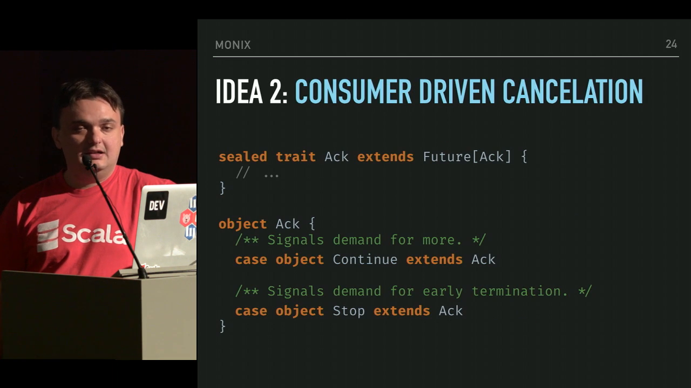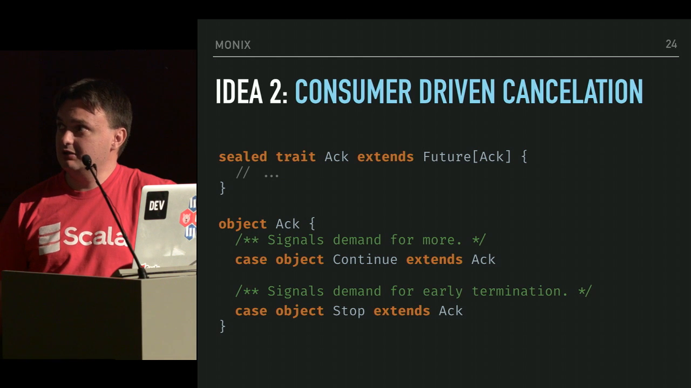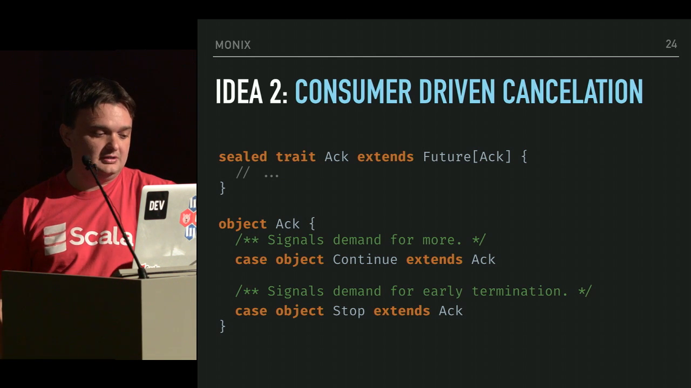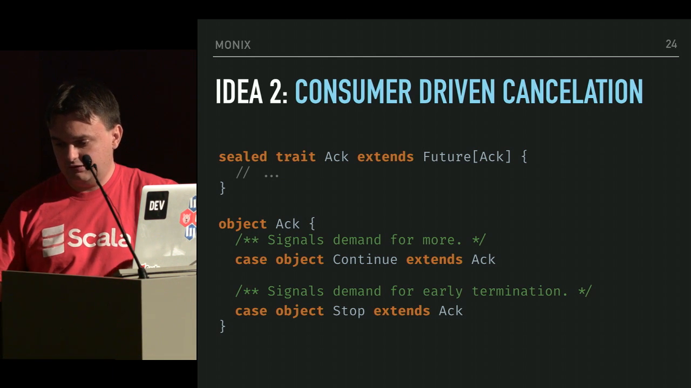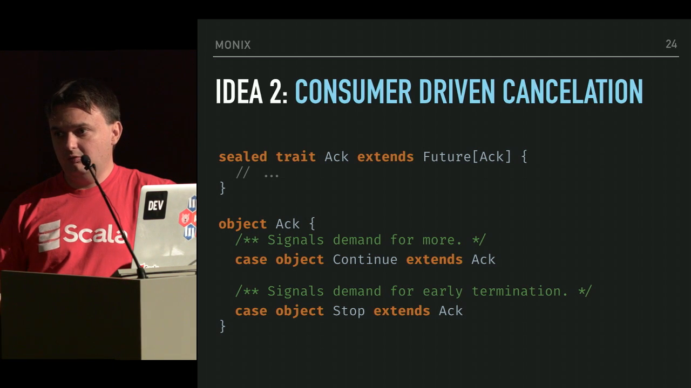And the second idea I had was to introduce an acknowledgement as being an enumeration that can be a Continue or a Stop, with which we can signal the intention, either continue with the next element or stop.